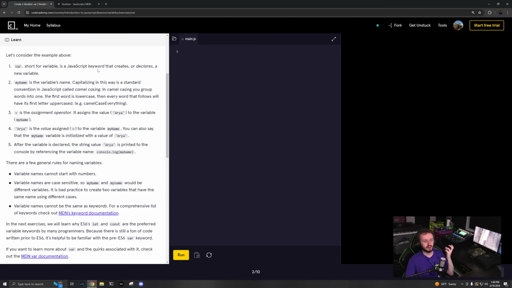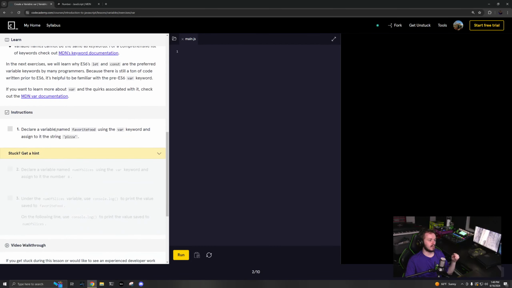Basically, a keyword is something that is reserved in JavaScript. So you can't use return as a variable name or something like that. You can't use var as a variable name, otherwise it would confuse the program. So certain keywords are reserved for JavaScript's runtime interpreter. Okay. So now we're going to declare a variable name.